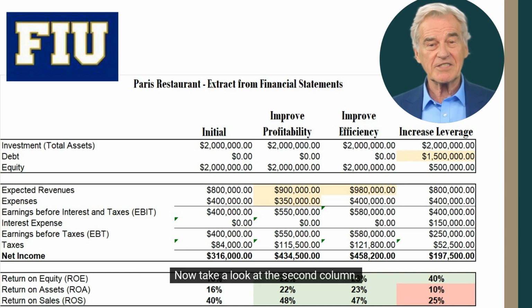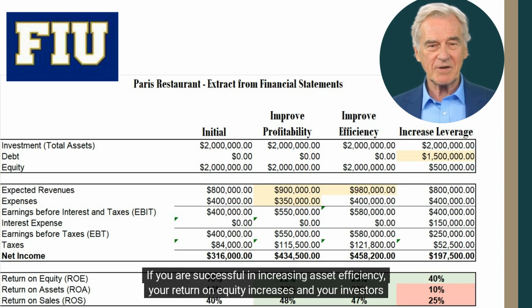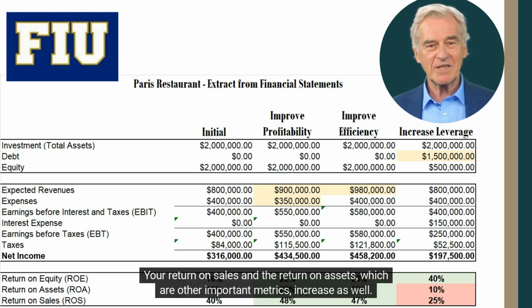Now take a look at the second column. If you are successful in increasing asset efficiency, your return on equity increases and your investors are happy. Your return on sales and the return on assets, which are other important metrics, increase as well.